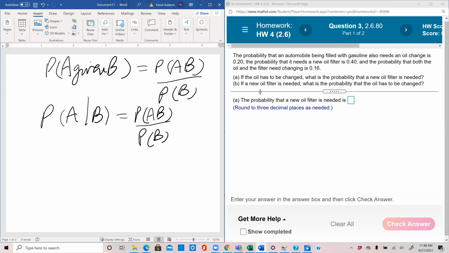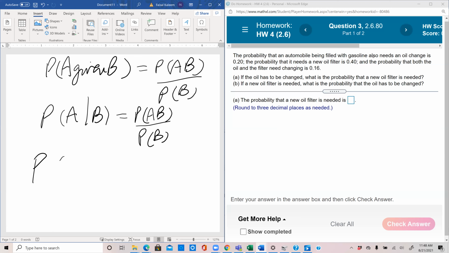Okay, so in this case, the probability that an automobile being filled with gasoline also needs an oil change is 0.2. So we are given that the automobile is filled with gasoline. We're not having the word given explicitly, but if you see what's going on, it's saying that we're given that it's filled with gasoline, and the probability that it also needs an oil change is 0.2.